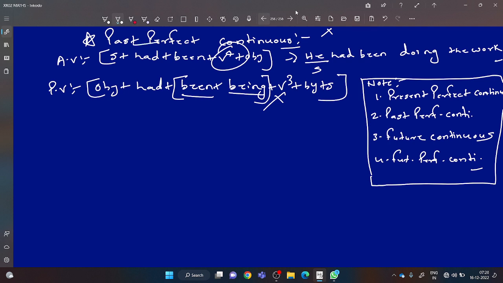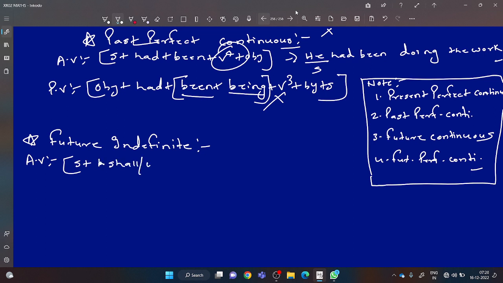Okay, so after past perfect continuous tense, future tense comes. So what is the first form of future tense? First part of future tense, future indefinite, and future indefinite is also called simple future. Dear students, please give the heading future indefinite. I would say only good students can watch this video till the end, because they are serious enough to make their voice chapter very strong. So what is the structure of active voice for future indefinite? Everyone tell me. Subject plus shall or will plus V1 plus object. Okay.